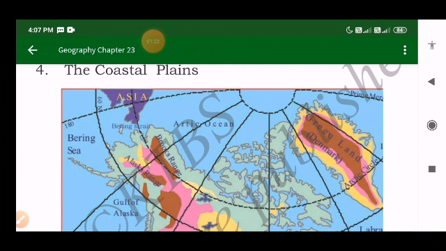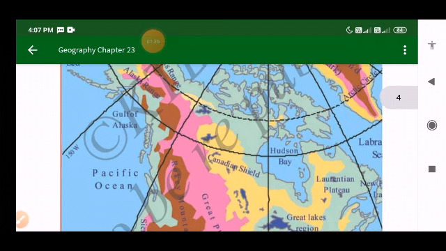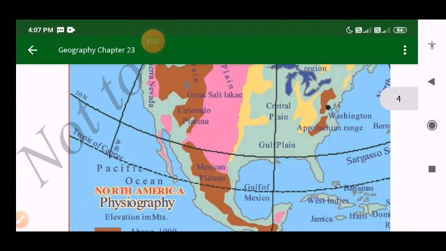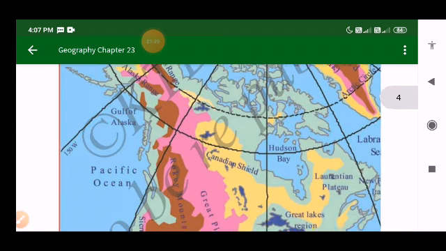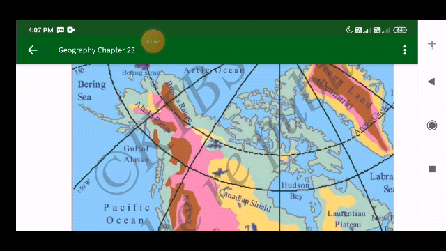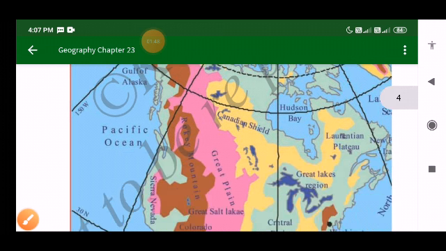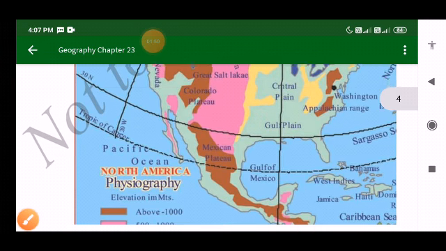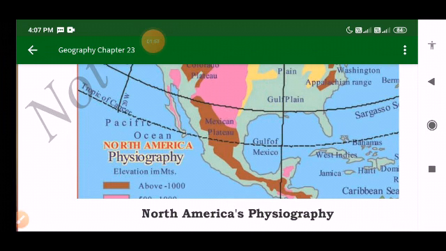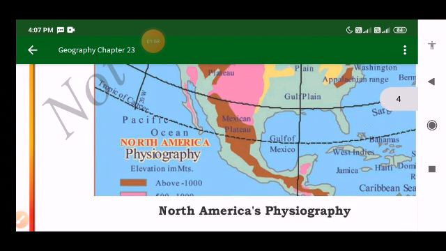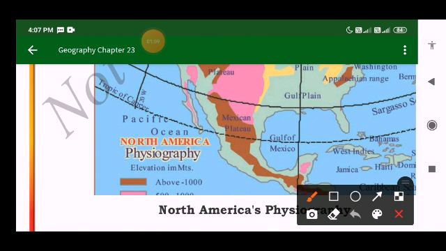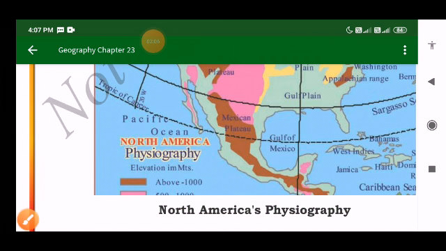Here you can see, this is the Alaska range, and from the Alaska range they run up to Panama in the south. See, up to Panama in the south they run here.